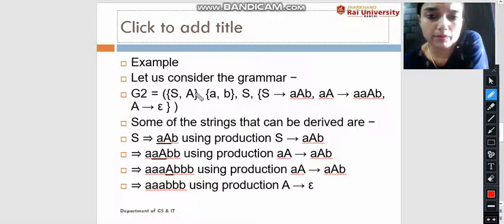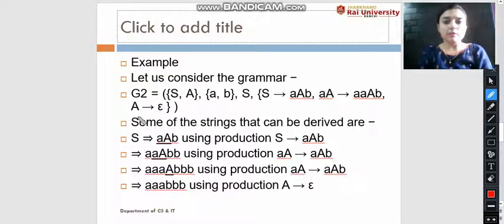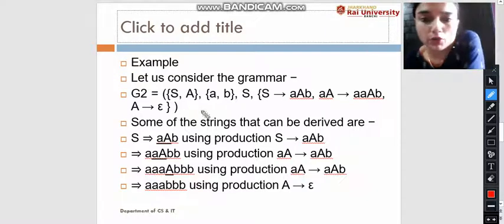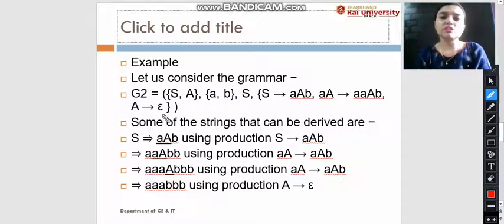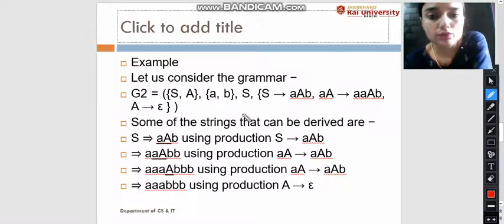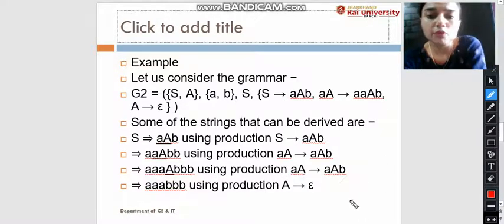Let's see one example. This is our given grammar G2, and it contains the four tuples: S, A, B, S, and the production rules are S produces AAB, AA produces AAB, and A produces epsilon. This epsilon means the empty string. It is a string, but it does not contain any value. Now we can say, using these productions, what kind of string can be produced.